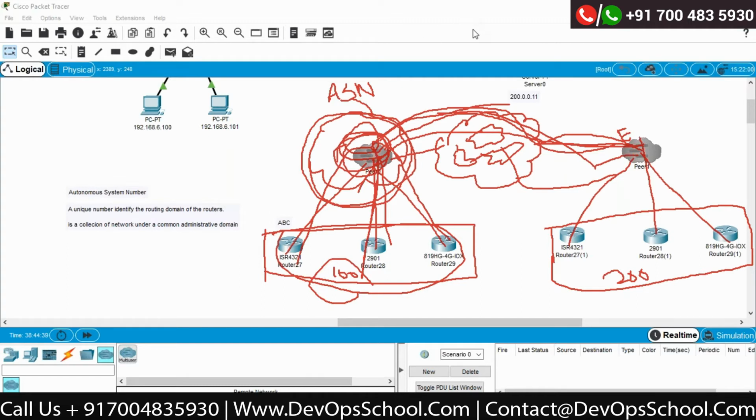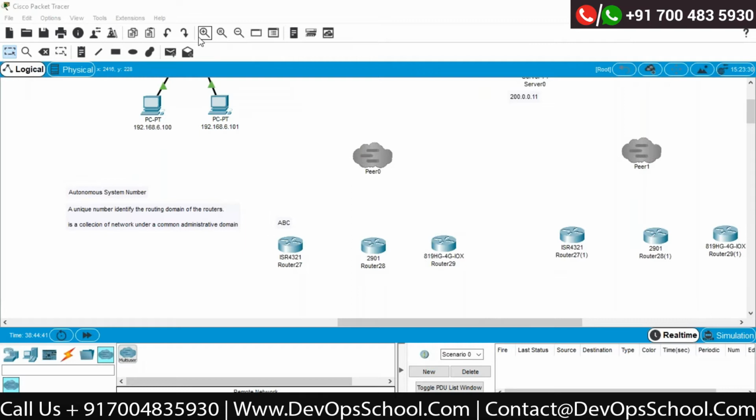Now, I will tell you one more interesting thing. There are two types of protocols actually. The first category is called IGP, the Interior Gateway Protocol. Interior gateway protocols means our RIP, our OSPF, our EIGRP, IGRP. These are called interior gateway protocols.